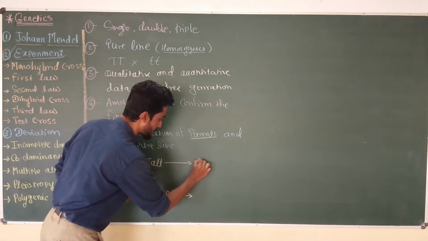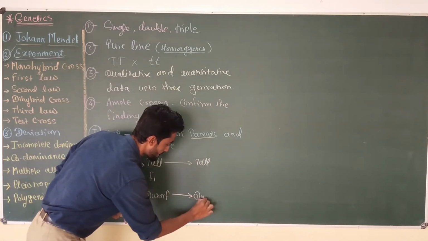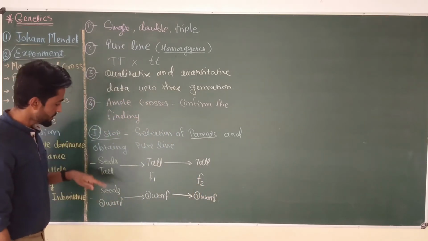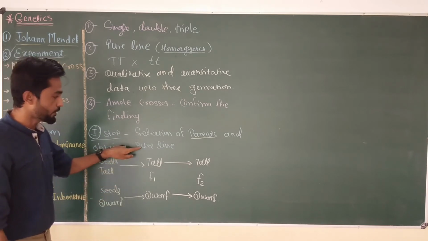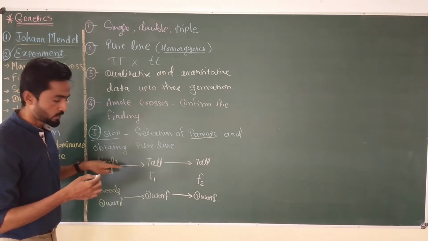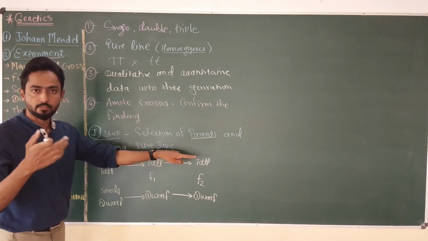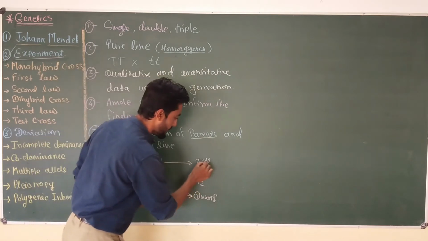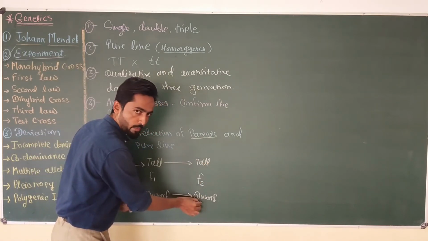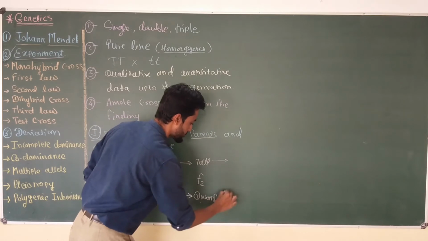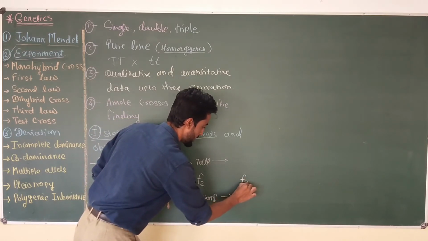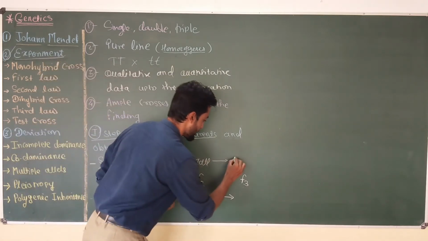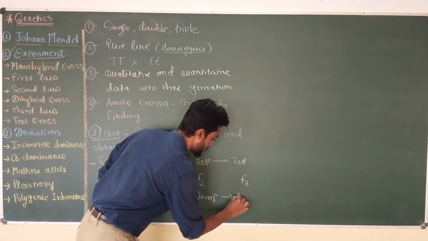and he expected tall and dwarf in the F2 generation also. Because these two parents are pure lines, they are true breeding. So as many generations as we grow their seeds, they will give the same kind of traits. Now Mendel again collected the seeds from the tall and dwarf plants separately and raised the F3 generation. And in the F3 generation, he also got tall and dwarf phenotypes.